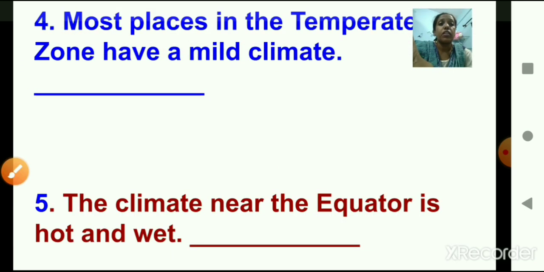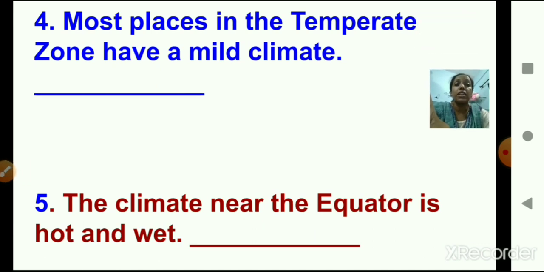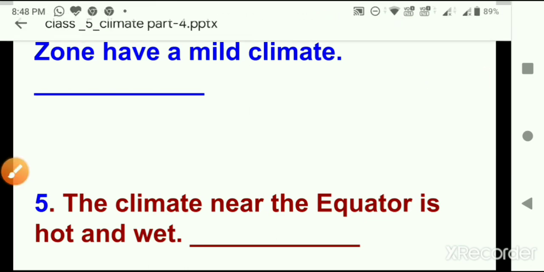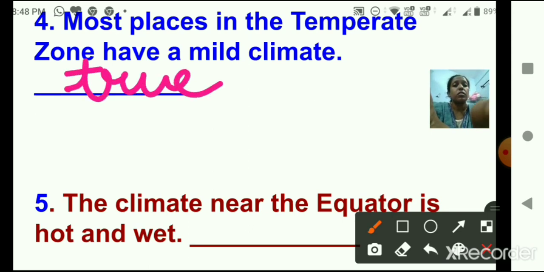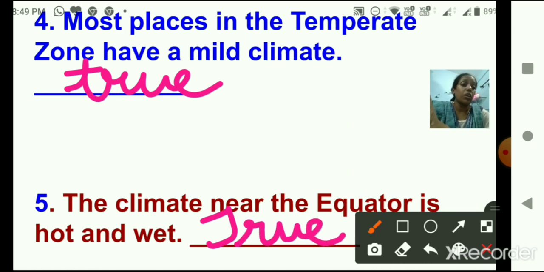Next, number 4. Most places in the temperate zone have a mild climate. Yes, most places in the temperate zone have mild summers as well as mild winters. Okay, so this statement is true. Number 5. The climate near the equator is hot and wet. Again, it is true. The climate near the equator is hot as well as wet.